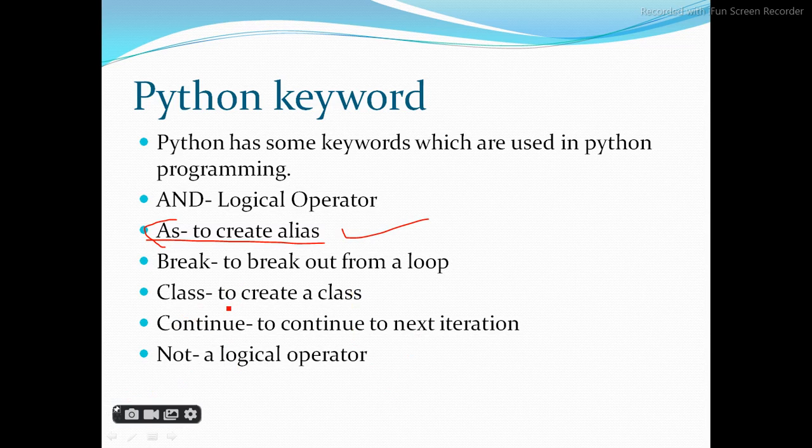Class, to create a class. You know that a class is a collection of objects. In Java I have told you what a class is. A class is a collection of objects. What is an object? An object is an instance of a class. So here we have the class keyword, used to create a class. Now here we have the continue keyword. Continue, to continue to the next iteration. For example, we are using for loops. In one program we are using multiple for loops. So in the first for loop, first iteration, second for loop, second iteration, like this. Not is a logical operator which is used for negation.